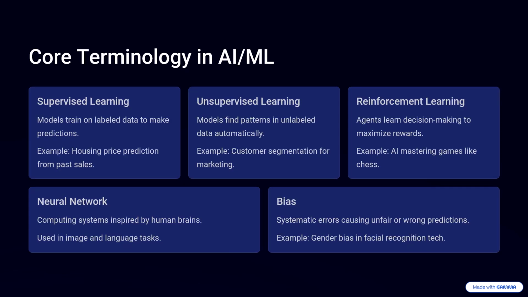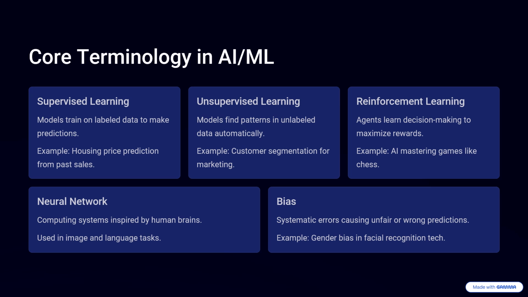Core terminology in AI and ML. Supervised learning. Models train on labeled data to make predictions. Example. Housing price prediction from past sales.